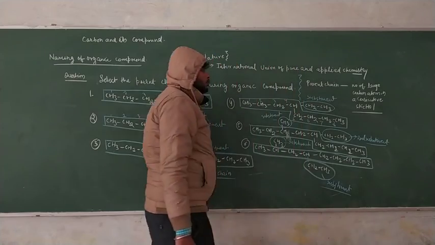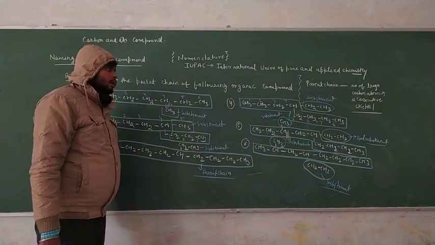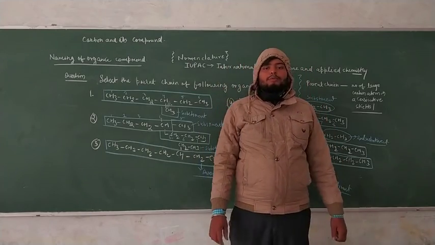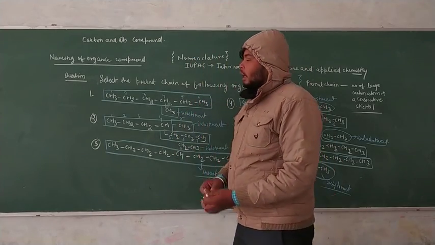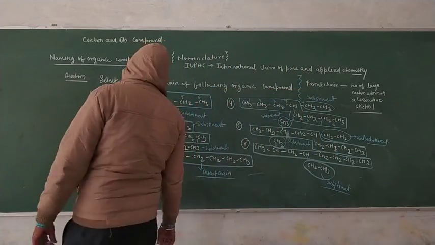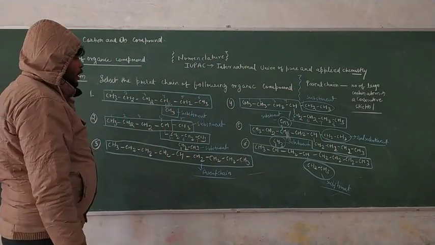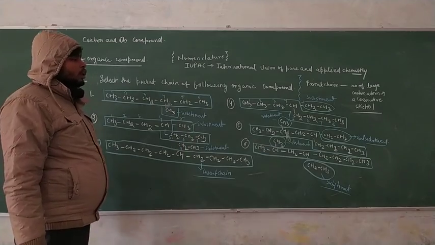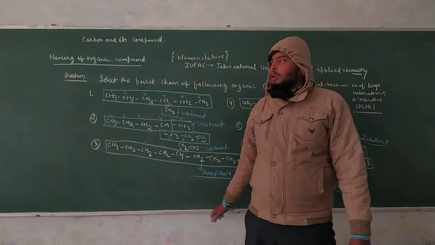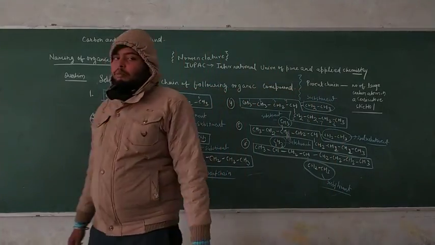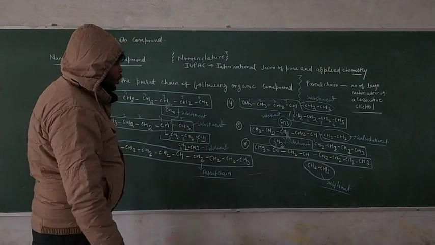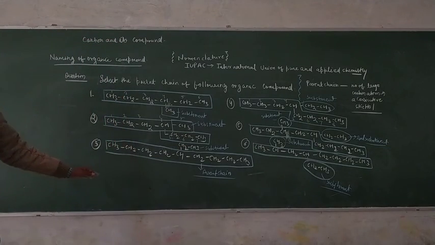That means the first work of naming an organic compound in terms of IUPAC, the International Union of Pure and Applied Chemistry, is selecting your parent chain. This is clearly noticed in terms of the rule, and we also solved these questions. This is so important for you. Just revise these questions and practice them. That means you can easily understand all of it. So take a screenshot of it now.